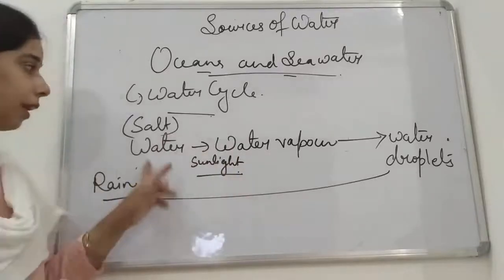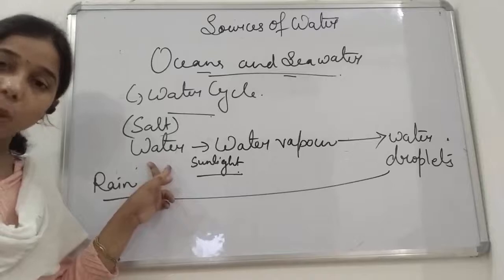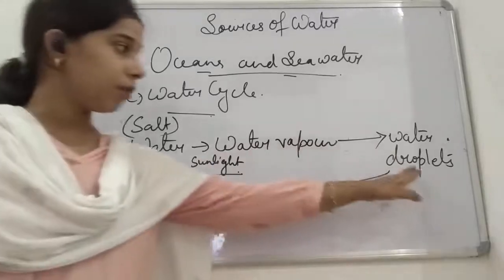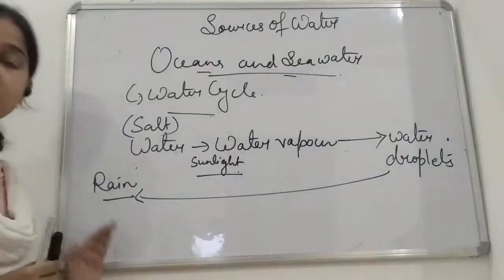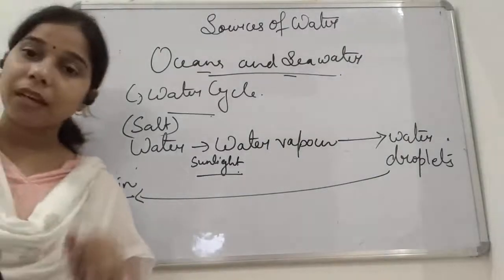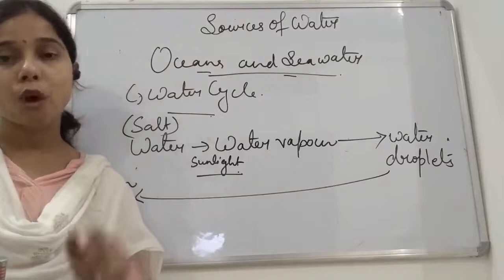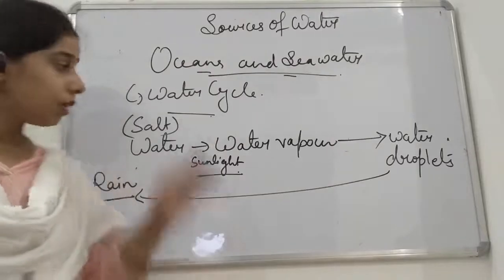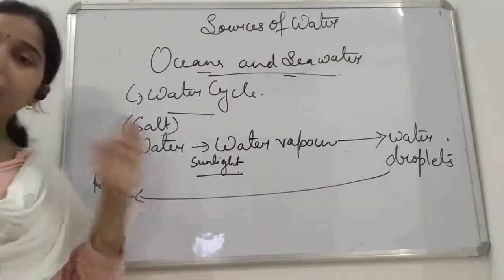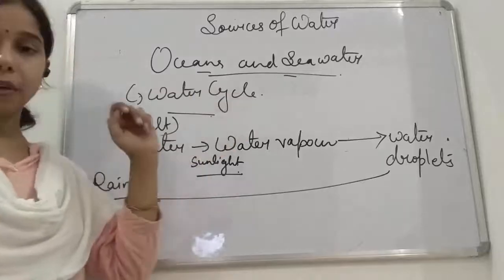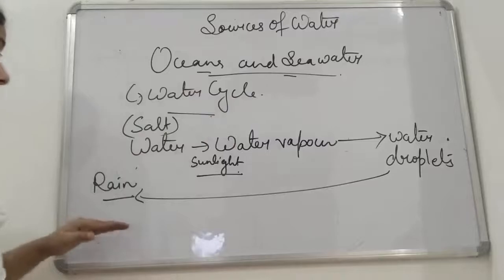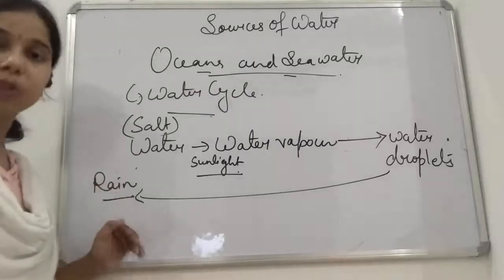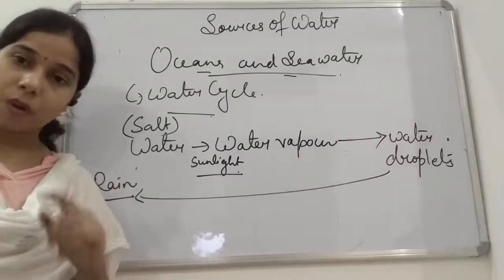But students, here it started with the salty water, as it reaches water droplets, and finally it comes to the ground in the form of rain, and you know that rainfall is what? It is the pure form of water. Okay, so this sea water helps in converting the saline water, the water containing salt, into fresh water or a pure form of water.